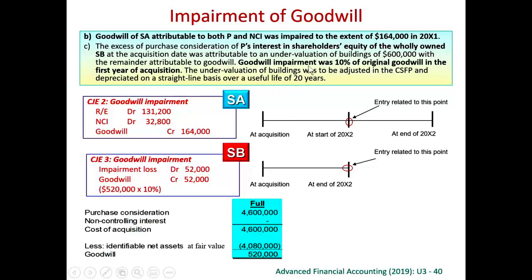For subsidiary B, the impairment is 10% of the original goodwill. Original goodwill was 520,000, 10% impairment. This is a current year impairment. Therefore, we debit impairment loss, profit and loss, and we credit goodwill.